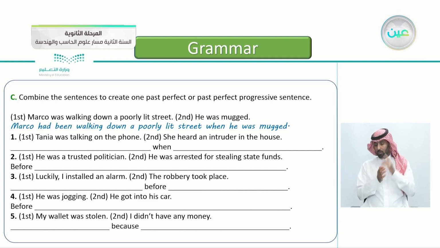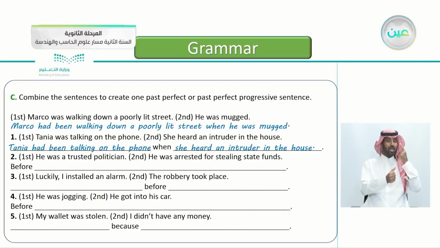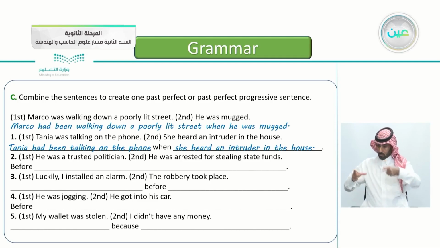So these are the 2 events, and we have the word when. So how do we answer this one? This one is actually easy. Yes, that's correct. Tanya had been talking on the phone when she heard an intruder in the house. Excellent. Number 2, the first event, he was a trusted politician. He was a trusted politician.